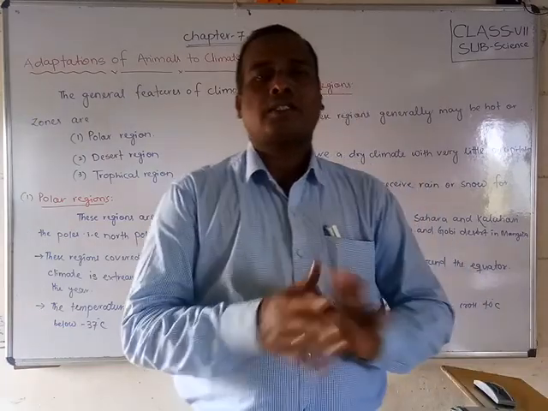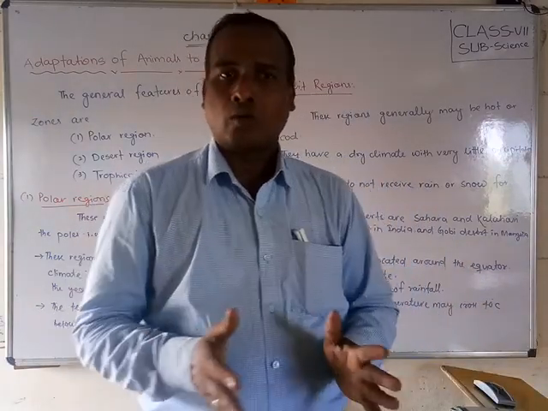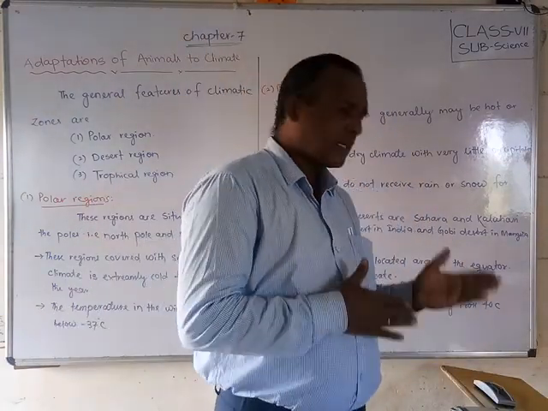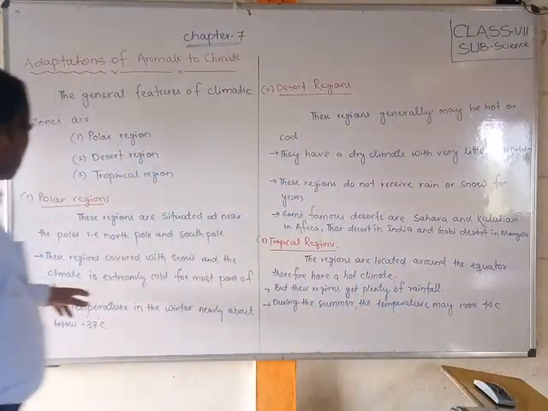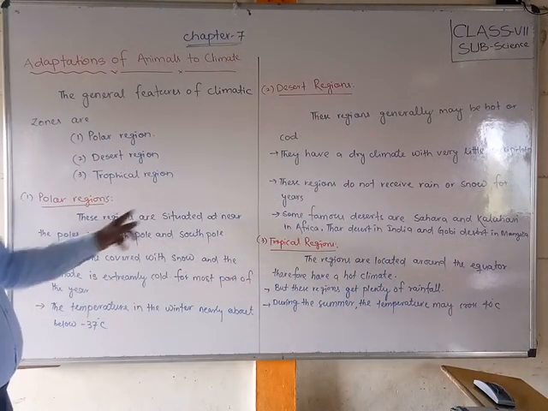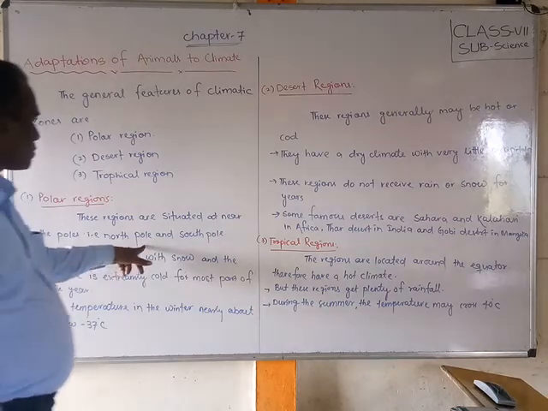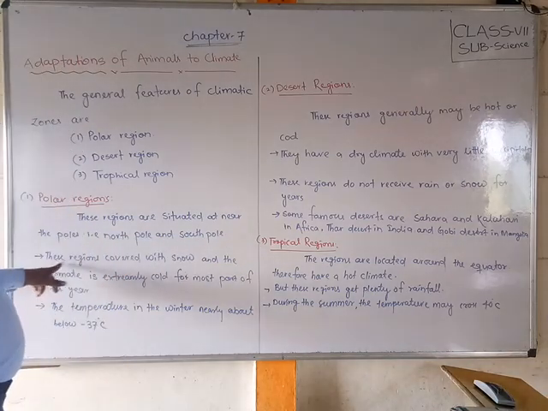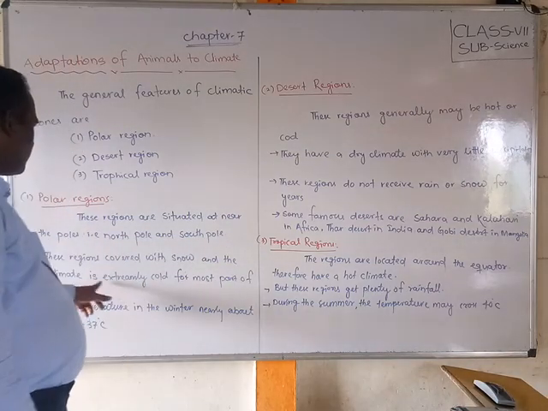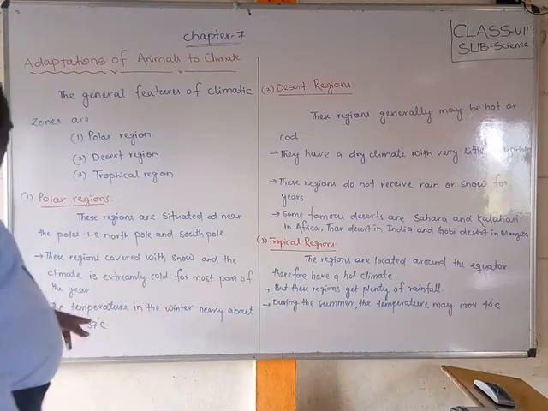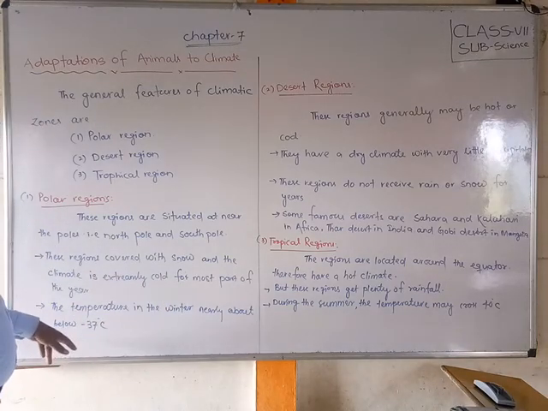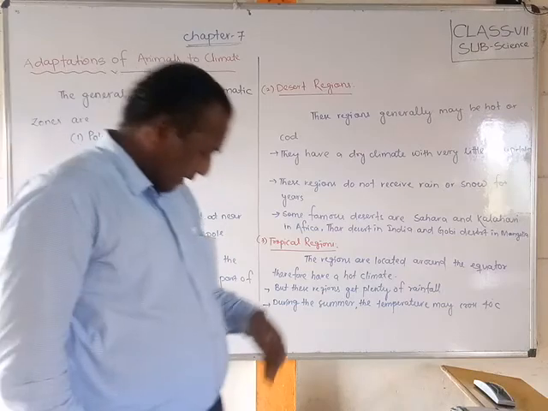Almost all that area is covered with snow and ice. Students, these regions are situated near the poles, the North Pole and the South Pole. These regions are covered with snow and the climate is extremely cold for most of the year. The temperature in winter goes nearly below minus 37 degrees.